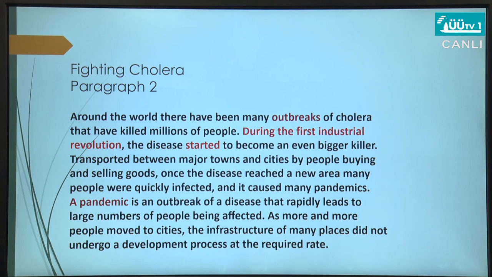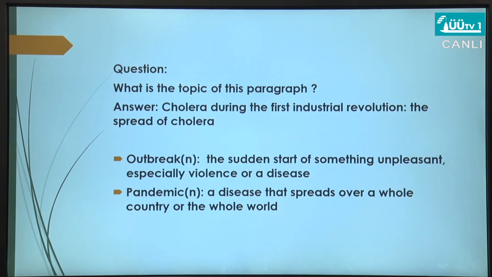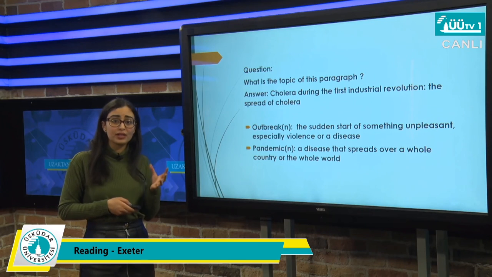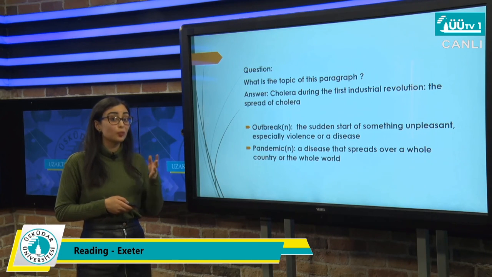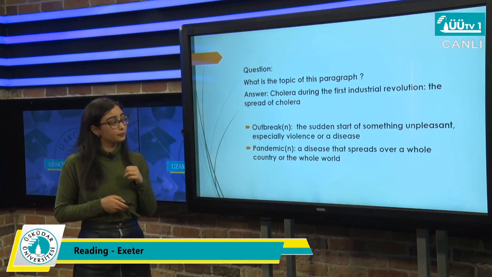Also I have this new word for you, write it down, a pandemic. A pandemic actually means a disease that spreads over a whole country or the whole world. So we can actually nowadays call coronavirus a pandemic since it's spreading rapidly and very fast around the world.